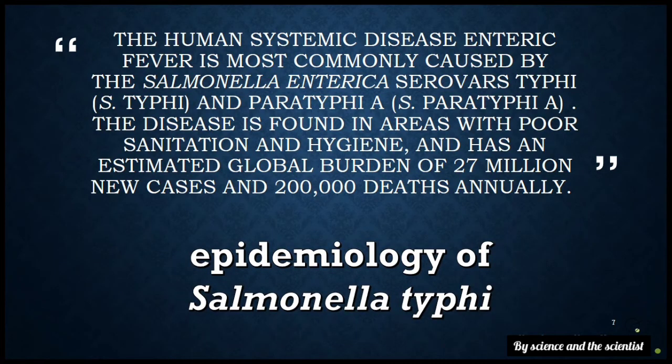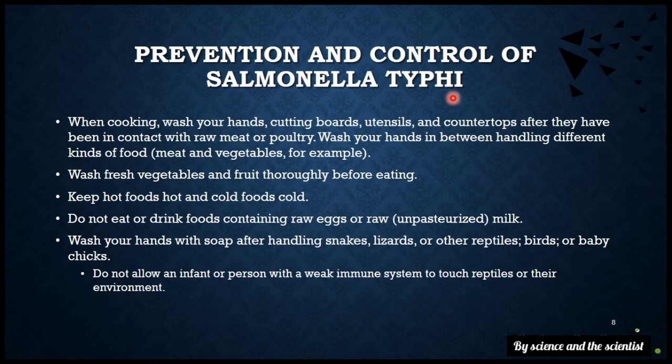Then come to the next slide. What is the epidemiology of Salmonella typhi? The human systemic disease enteric fever is most commonly caused by Salmonella enterica serovar typhi, S. typhi, and paratyphi A. The disease is found in areas with poor sanitation and hygiene and has an estimated global burden of 27 million new cases and 200,000 deaths annually.